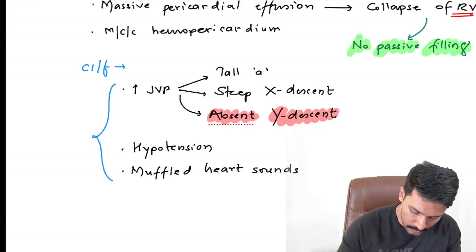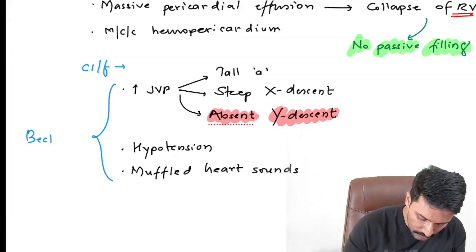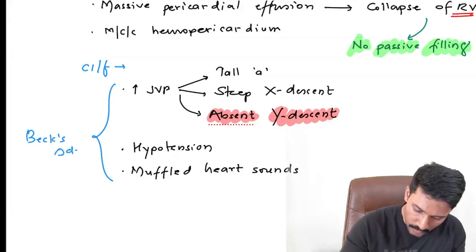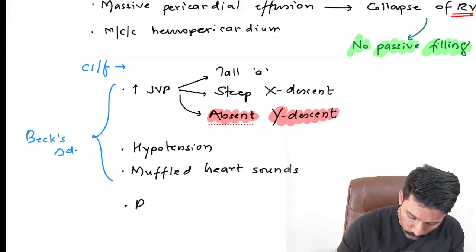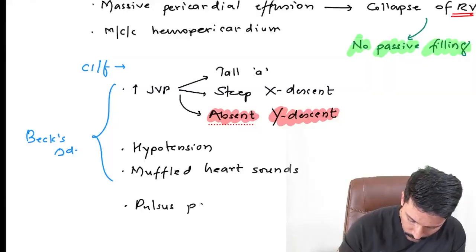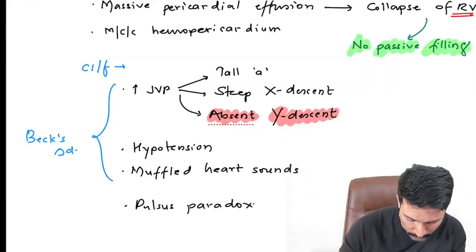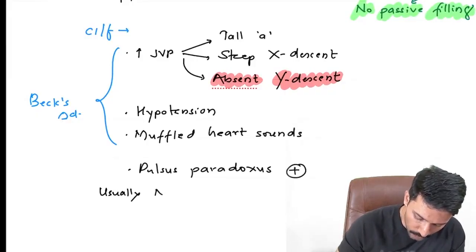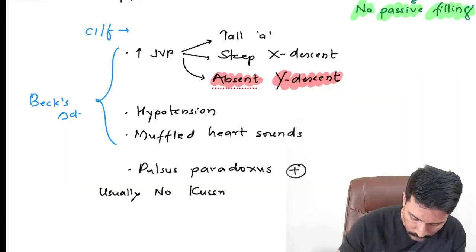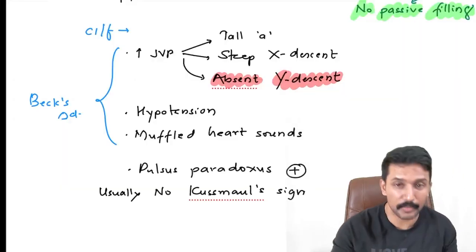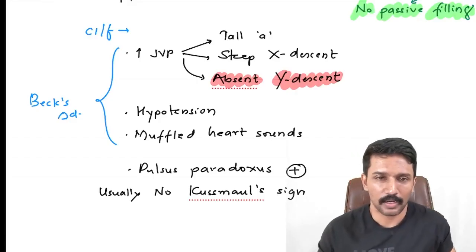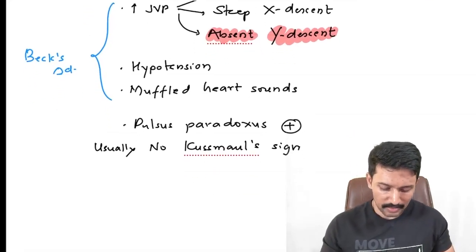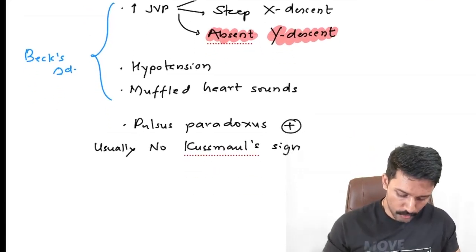Muffled heart sounds. Collectively you call it Beck's triad. Apart from that, you may also have pulsus paradoxus. But you generally don't get what we call Kussmaul sign. Pulsus paradoxus is seen, but usually no Kussmaul's sign. You get that Kussmaul sign in any other condition where right atrial pressure is high, but somehow it is not seen in cardiac tamponade. So once you're suspecting cardiac tamponade based on this, we will go into investigations.